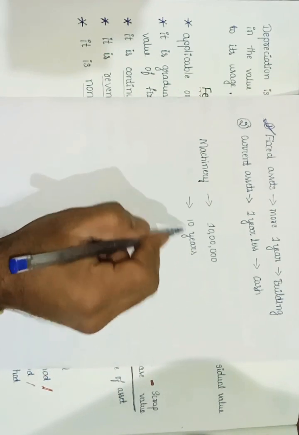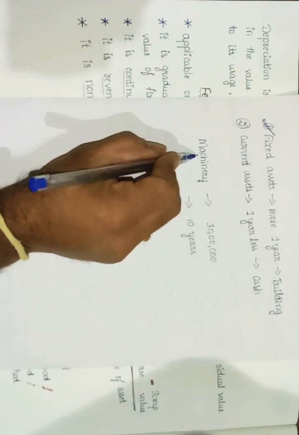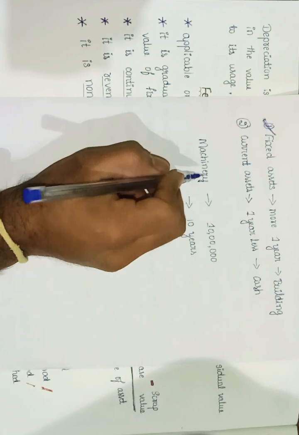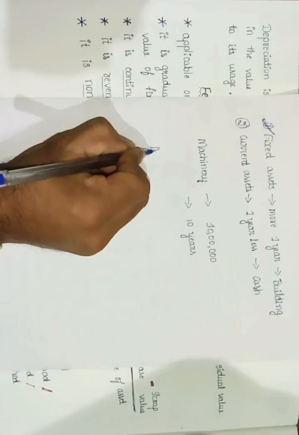After completion of 10 years, this machinery will become scrap, which means we can't use this machinery. So after 10 years, we need to purchase new machinery